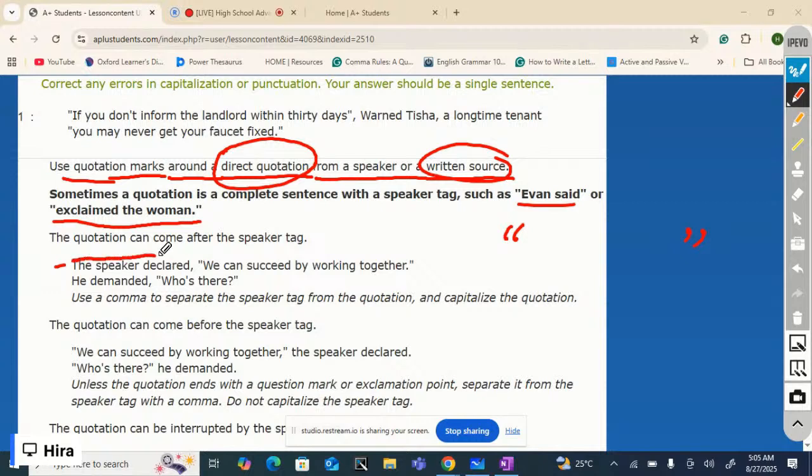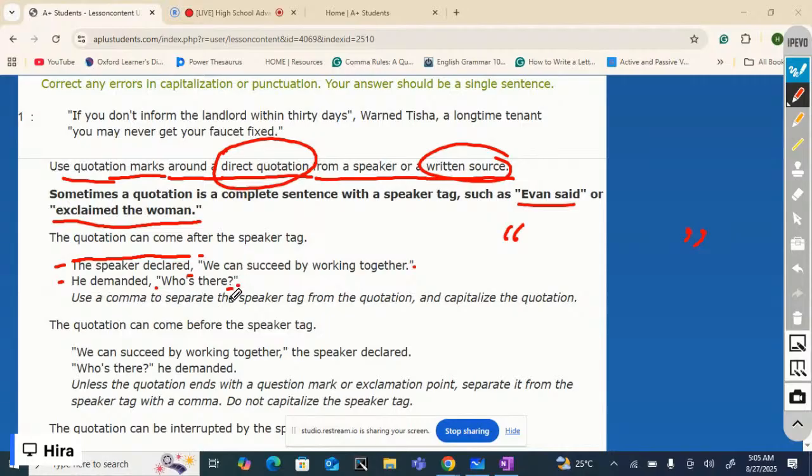This is the speaker tag, then comes a comma, then start the quotation marks, and then write the whole quotation, a complete sentence, and then close the quotation marks. Why am I telling each and everything, even period and comma? Because these are really important when you use quotations in any kind of writing. The other example: He demanded, comma, Who's there? It's an interrogative sentence, but it still follows the same rule: comma, then quotation marks, then end mark, and then close the quotation marks.